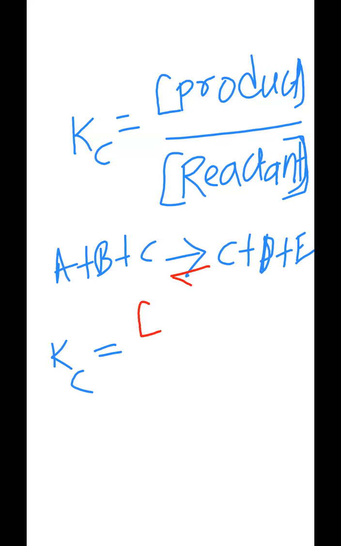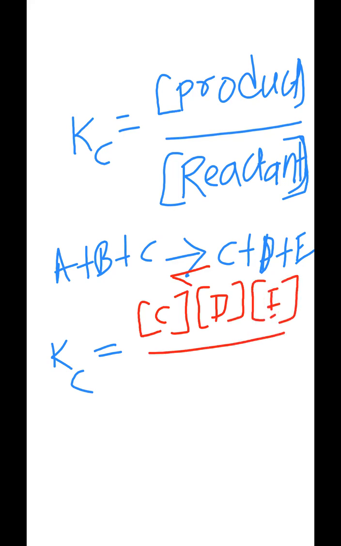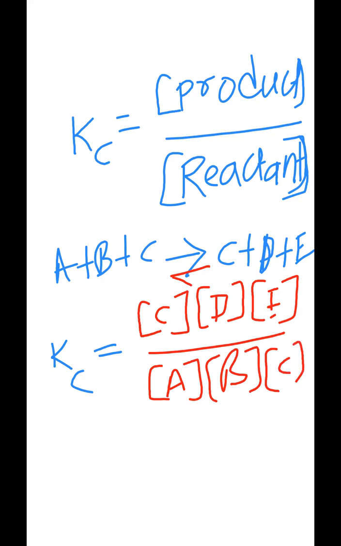Concentration of C into concentration of D into concentration of E divided by concentration of A into concentration of B into concentration of C, like that you are expressing there. If there is no number presenting, if a coefficient is not presenting, not required any superscript. No need to write anything.